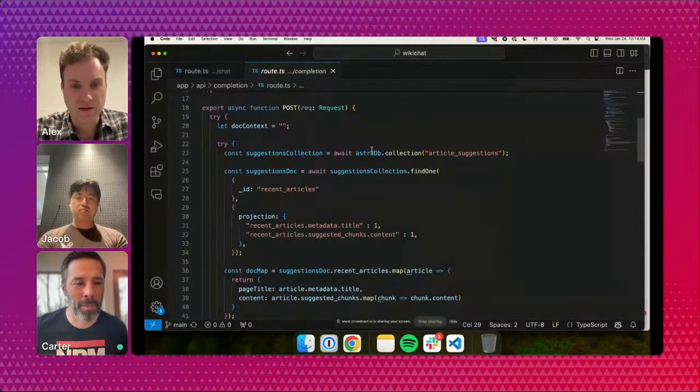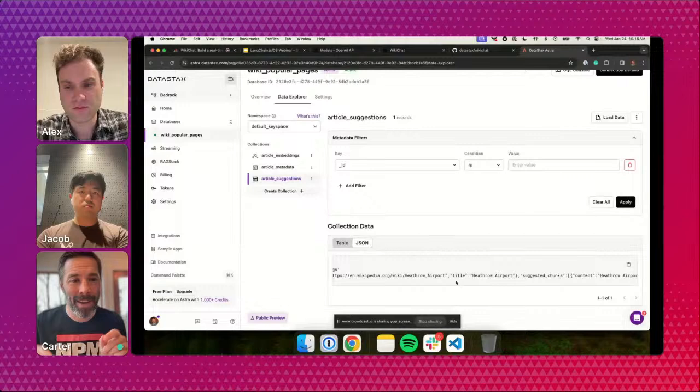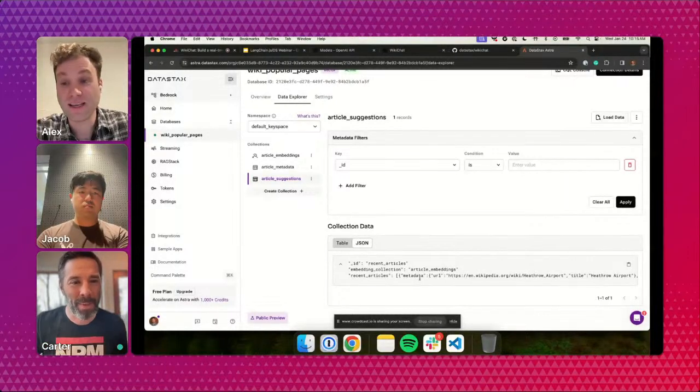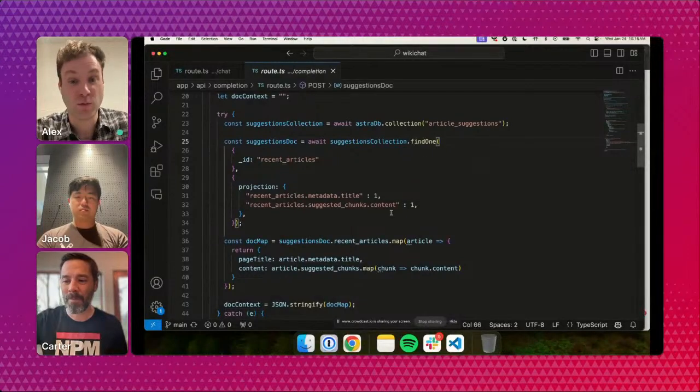Right, and then for folks listening at home, there's a process. There's a cron job that's always running, receiving these real-time updates from Wikipedia. And then Alex, in the database, that's just a single document that is effectively being overwritten every time we get new documents from Wikipedia, right? Exactly. That's exactly what it is. Cool. And then all we're doing to get the suggestions is making a database query to pull that one document you just mentioned, Carter.